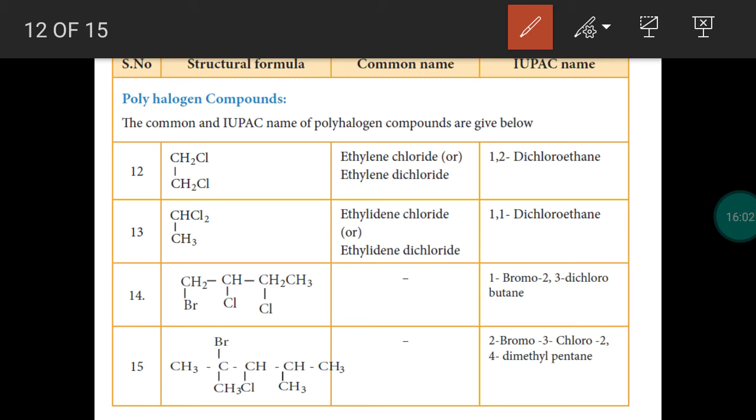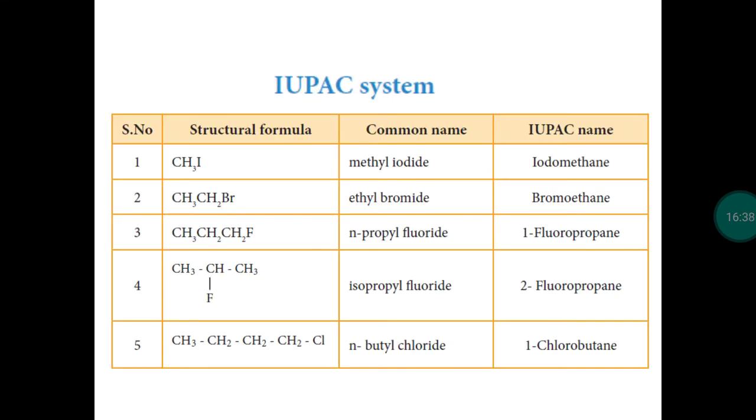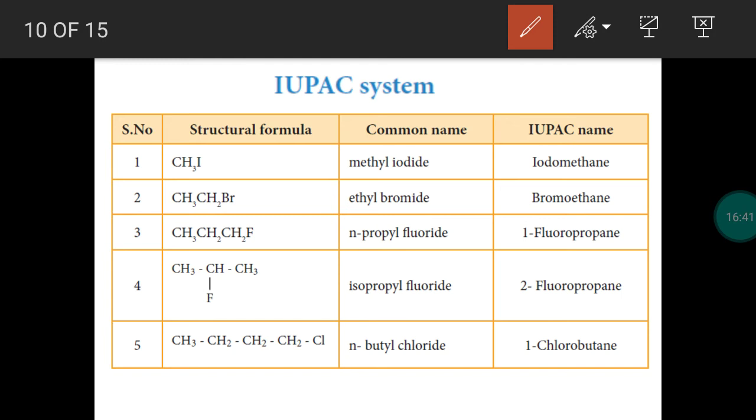So what about the common name? This is obtained from ethylene, CH2 double bond CH2. This is obtained as an addition product from ethylene. So this is called ethylene chloride or ethylene dichloride. And for this gem dihalide, the common name is ethylidene chloride or ethylidene dichloride. So with this we complete the common names. Then we will move to the IUPAC names.